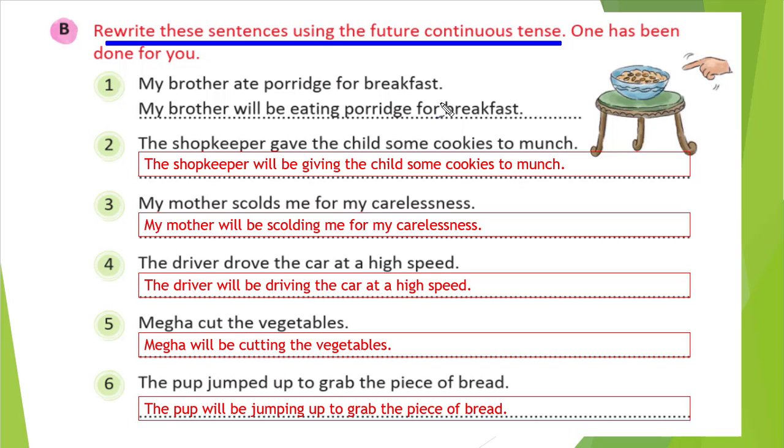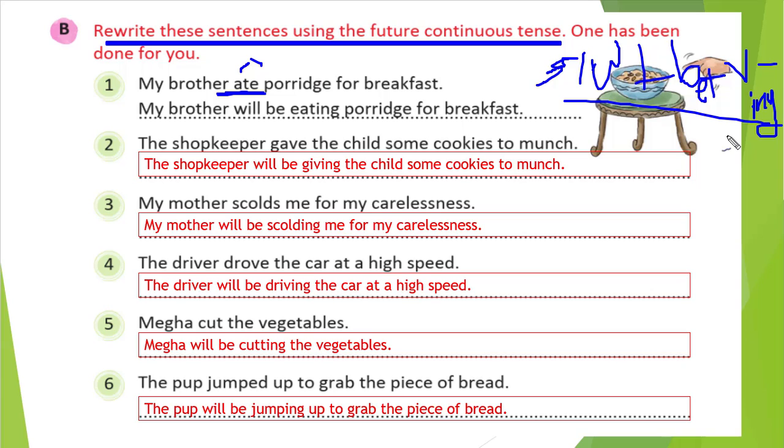So here, what is our verb? Eating is the action, right? So this verb is showing the action ate. That is our verb, in the simple past form of the main verb eat. So what will we write here? What is our formation? Shall or will plus the be verb plus verb with I, N and G, right? So in place of the verb we will write in this formation. That's the only task here.